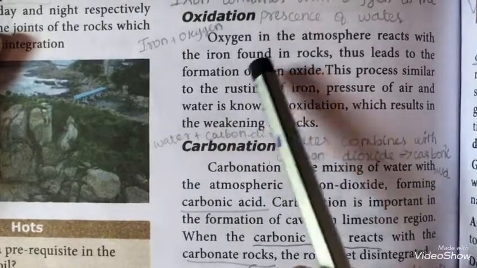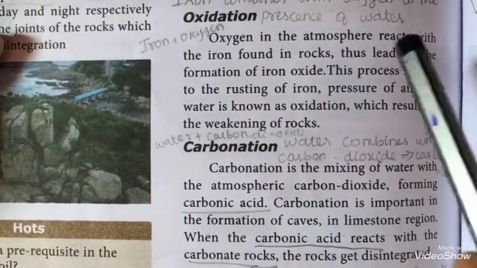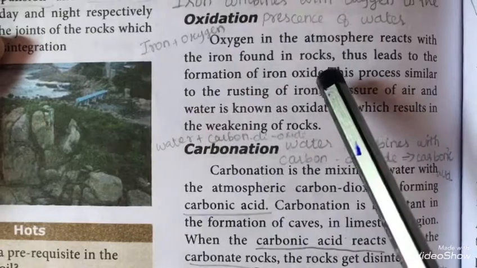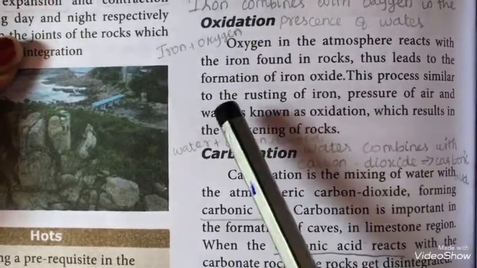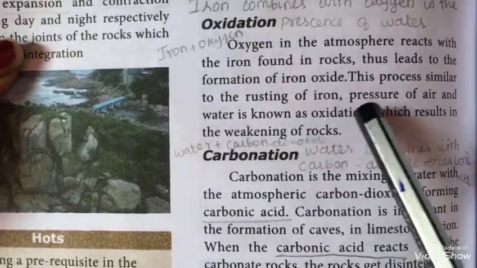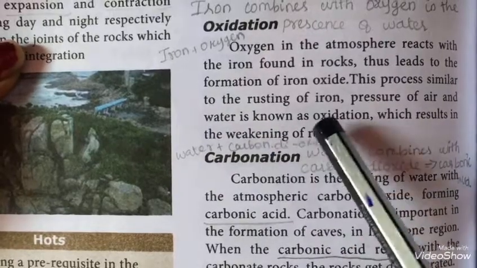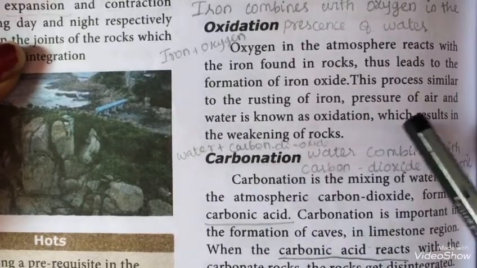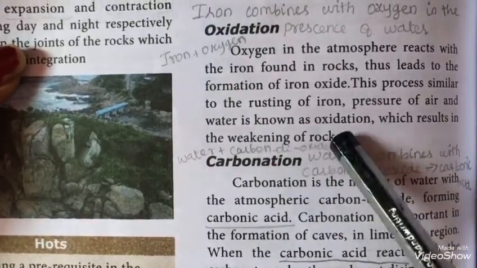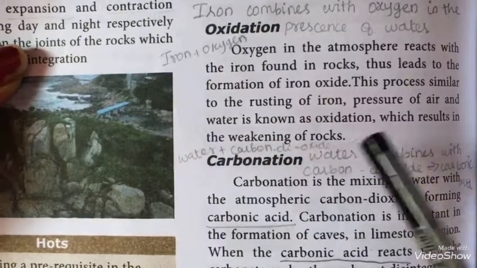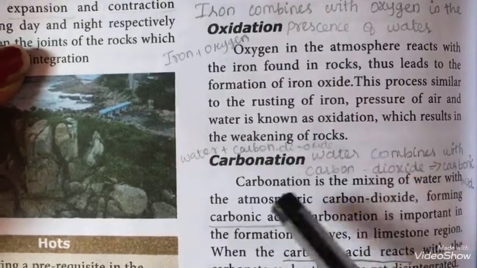Oxidation. Oxygen in the atmosphere reacts with the iron found in the rocks. This leads to the formation of iron oxide. This process is similar to the rusting of iron. The presence of air and water is known as oxidation, which results in the weakening of rocks.